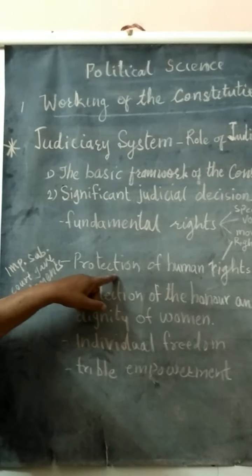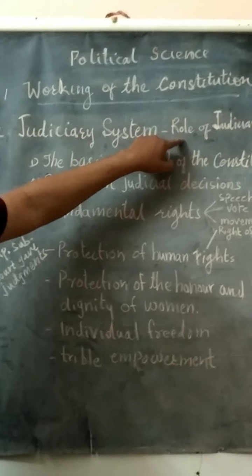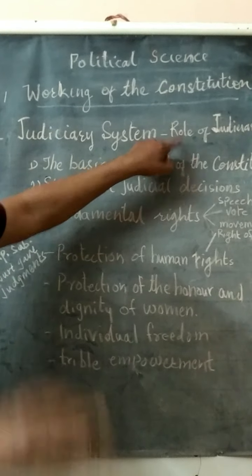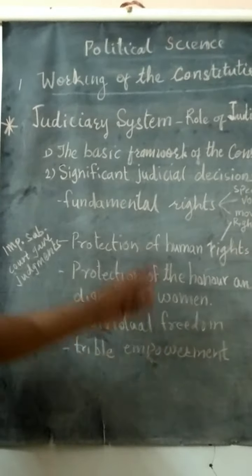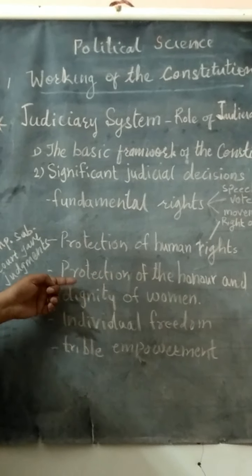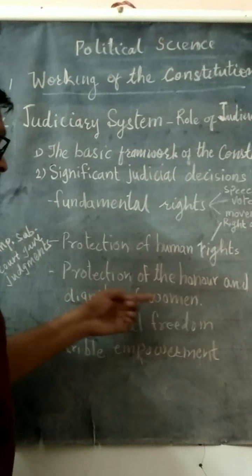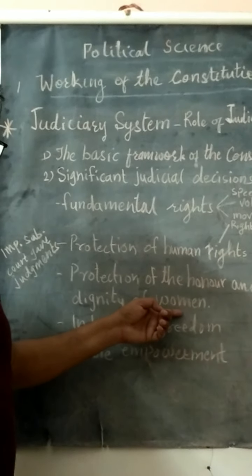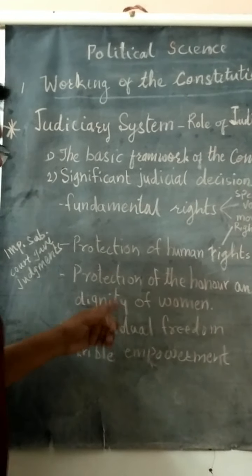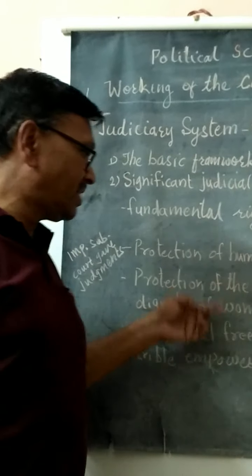If anything goes against human rights, then the Supreme Court will immediately ask the union government to rectify it. Protection of the honor and dignity of women. Women should be honored, and every woman should have dignity.